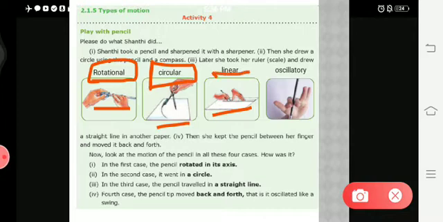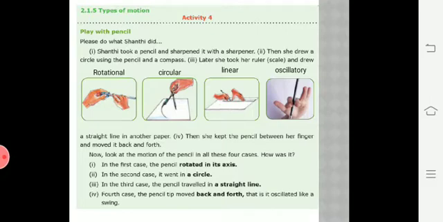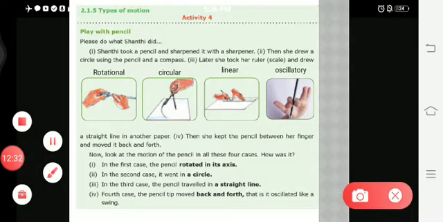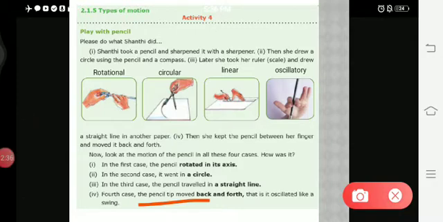Okay, and in the third image, look, she is drawing a line with the help of a scale. So line means you have to write it as linear, L-I-N-E, line. So linear motion. The third image represents linear motion. And the fourth one, Shanti is moving the pencil tip back and forth. And this is oscillating like a swing. And this motion is called oscillatory motion.